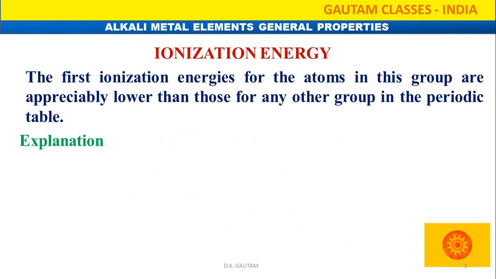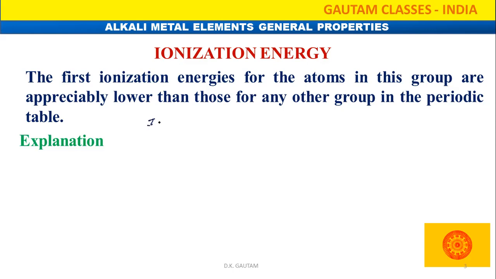And the next point is ionization energy. You all know what ionization energy is: the minimum amount of energy required to liberate one electron from the valence shell of its isolated gaseous atom. That is called ionization energy. The first ionization energy for the atoms in this group is appreciably lower than that for any other group in the periodic table. Actually, why is this happening?